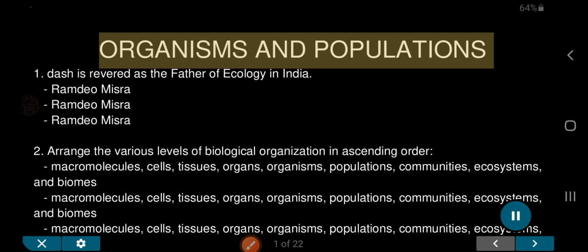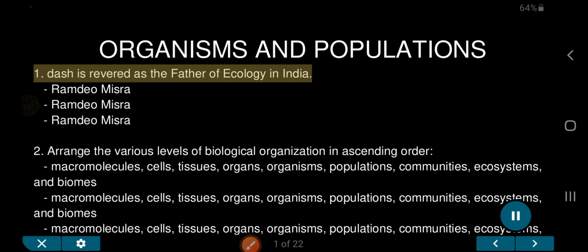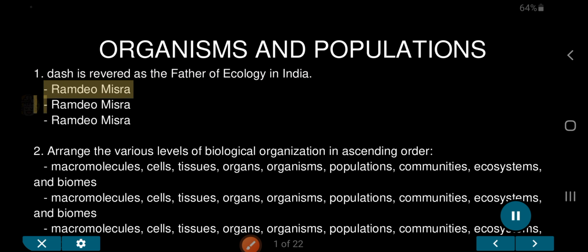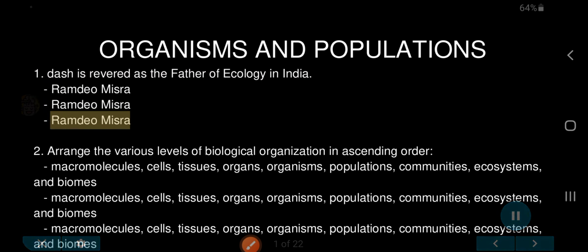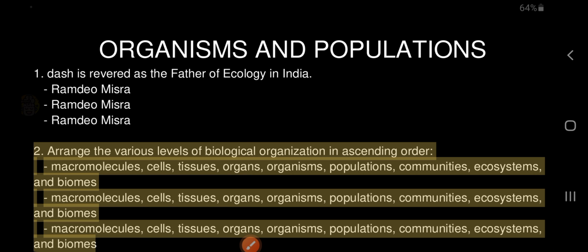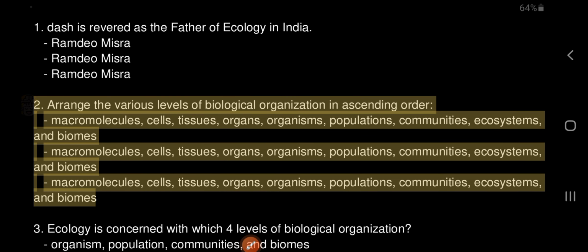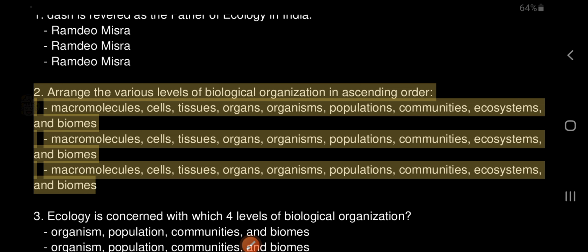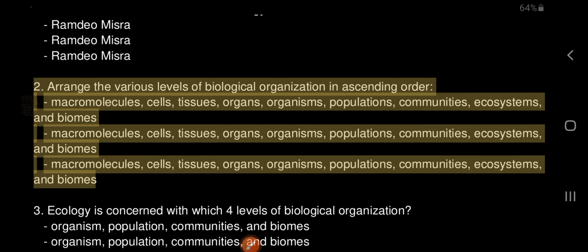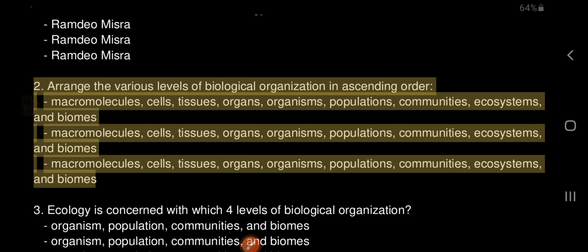Organisms and populations. 1. Ramdeo Misra is revered as the father of ecology in India. 2. Arrange the various levels of biological organization in ascending order: macromolecules, cells, tissues, organs, organisms, populations, communities, ecosystems, and biomes.